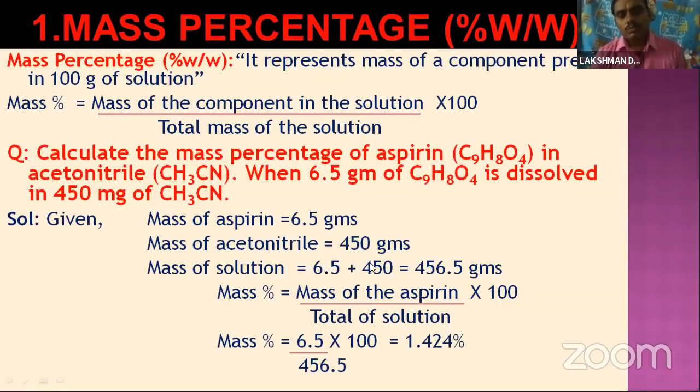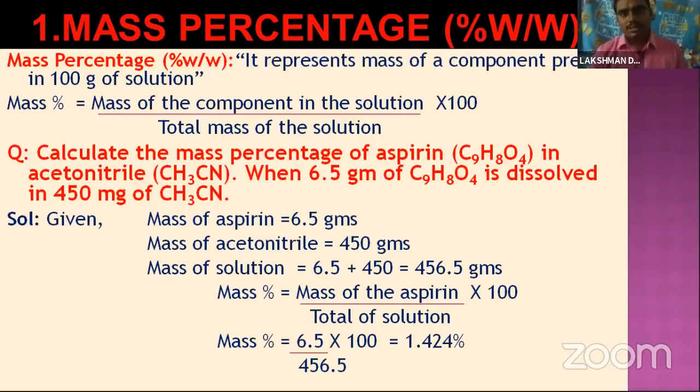When both are combined to form a solution, the formula is mass of the aspirin by total solution into 100. We substitute 6.5 by 456.5 into 100 and get 1.424 percentage. Got it? This type of problem will be asked. Okay, this is mass percentage.